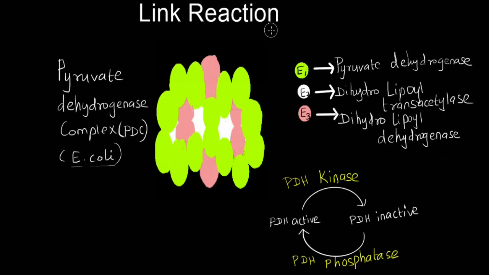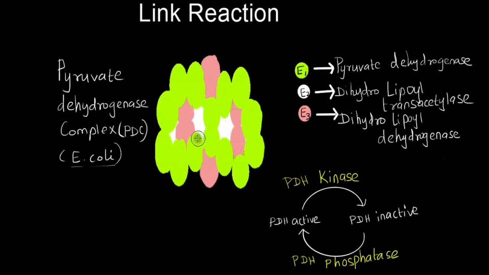The entire link reaction is catalyzed by an assembly of enzymes forming a multi-enzyme complex. Normally, a multi-enzyme complex organizes a series of reactions and does not allow the intermediates to diffuse away from the complex or to enter other reactions. What I have drawn here is a diagrammatic representation of the pyruvate dehydrogenase complex of the bacterium E. coli. This particular complex of E. coli contains 60 polypeptides and it is larger than its ribosome.